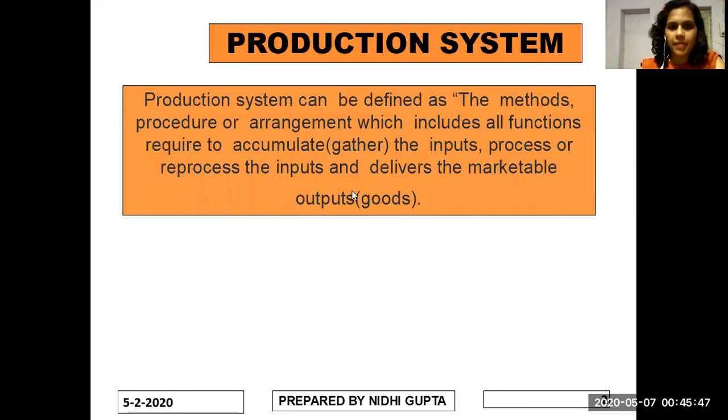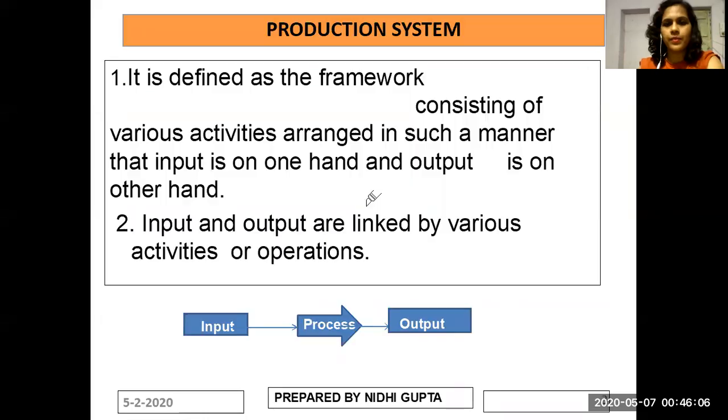Production system can be defined as the method or procedure or arrangement which includes all functions required to accumulate, gather the input, process or reprocess the input and deliver the marketable output goods. It is defined as a framework consisting of various activities arranged in such a manner that input is on one hand and the output is on the other hand. Input and output are linked by various activities.